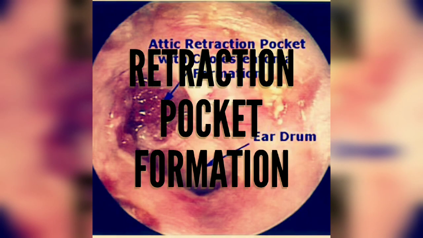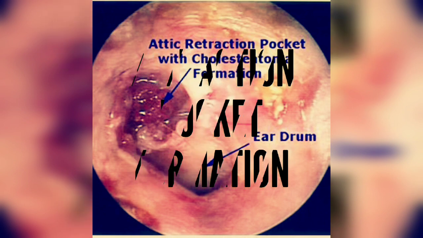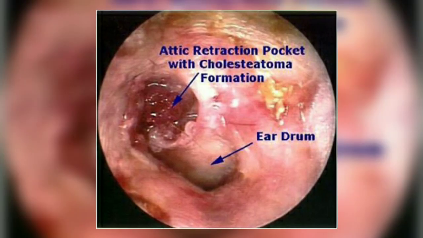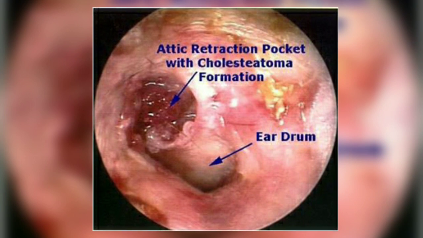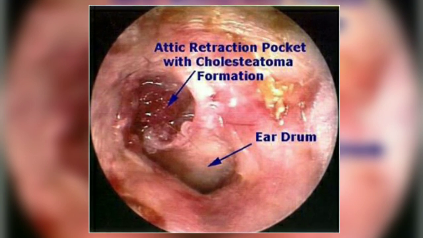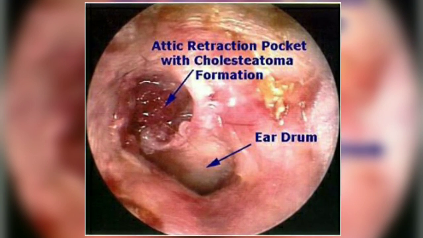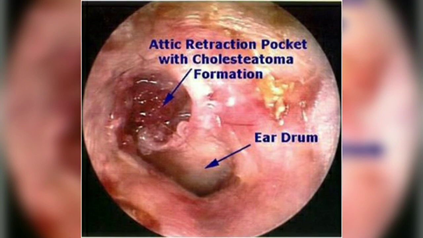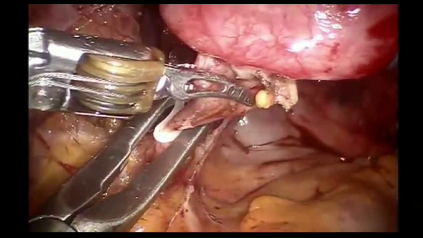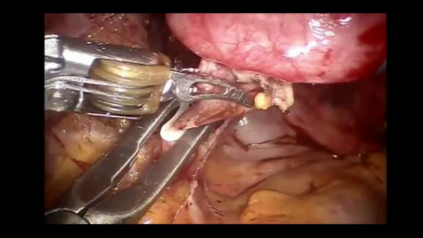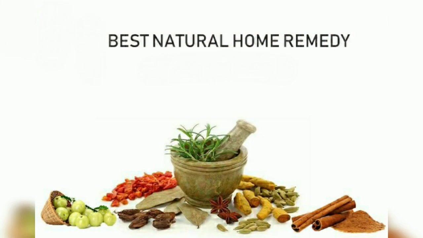Another very serious problem is retraction pocket formation. In this case, the position of the eardrum is a little below its normal position. I know that the picture looks very pathetic, but this is the real condition inside the ear. To cure this, the only solution is to have surgery.